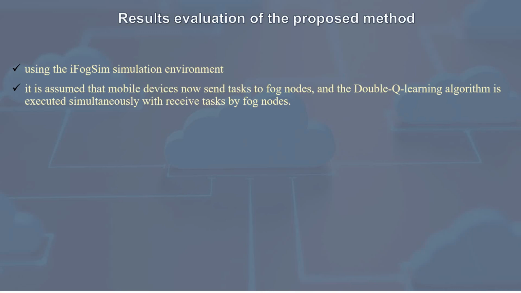However, in other methods, unlike the proposed method, the load balancing algorithm is executed after creating an overload in the fog node. This leads to reduced performance and increases the delay in these systems. In this paper, the reward is equal to the negative of the processing delay of the task assigned to the fog node. Given that each task is processed by which node, increasing the processing delay of a task reduces the reward received for processing that task.